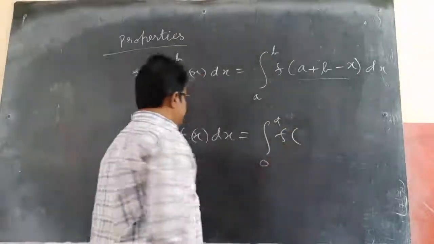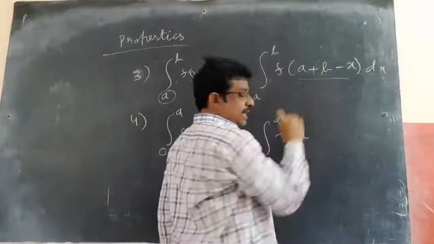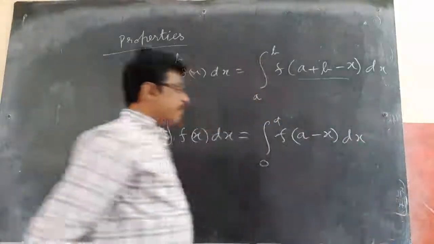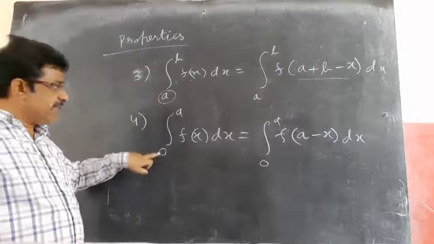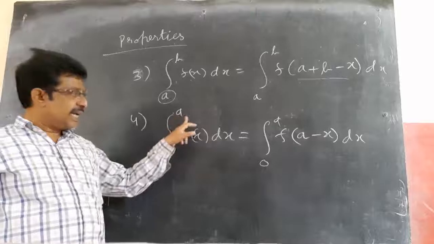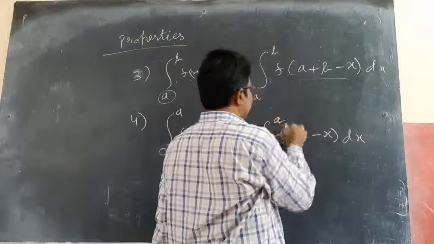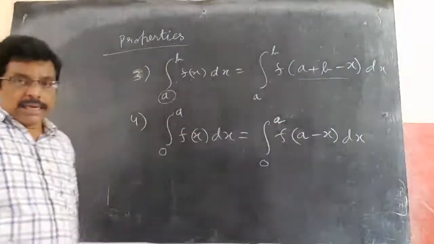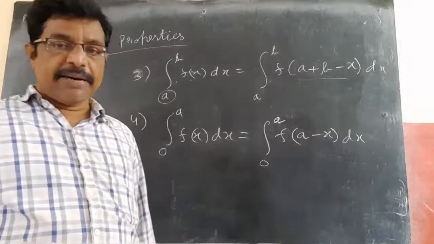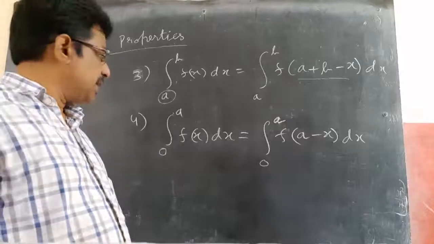So, what happens? Integral of 0 to a f(x) dx equals integral of 0 to a f of a plus b, where a is 0, b is a. 0 plus a minus x becomes f of a minus x dx. So if I am replacing a with 0, b with a, I will get the fourth property: integral of 0 to a f(x) dx equals integral of 0 to a f(a minus x) dx. So this is the fourth property.